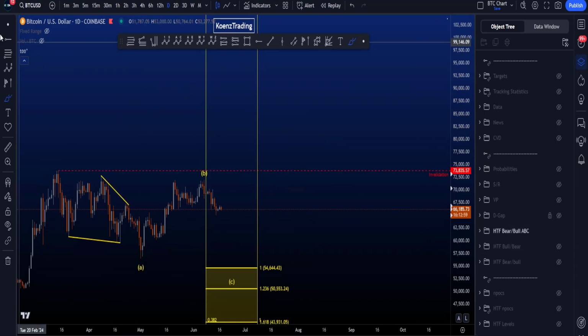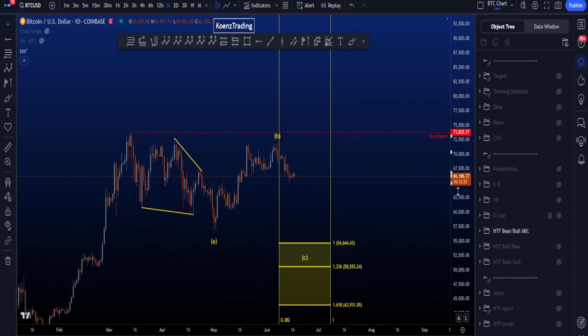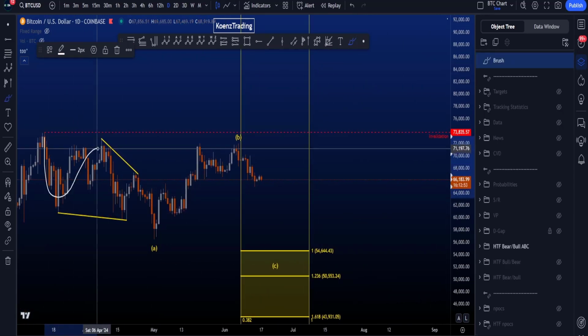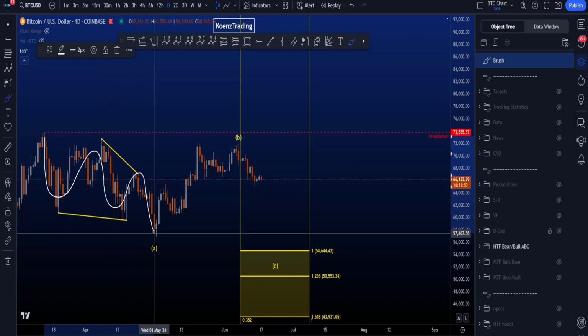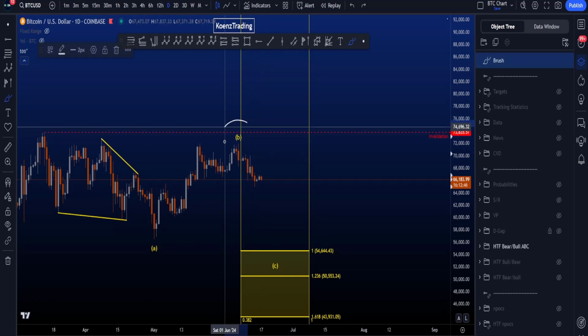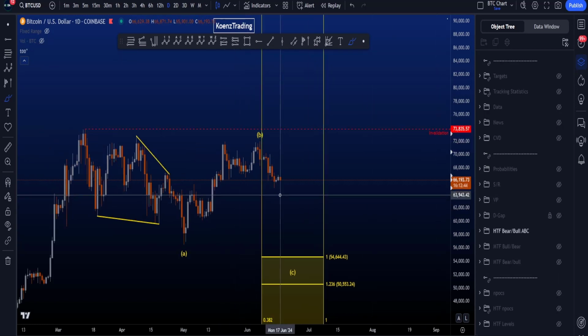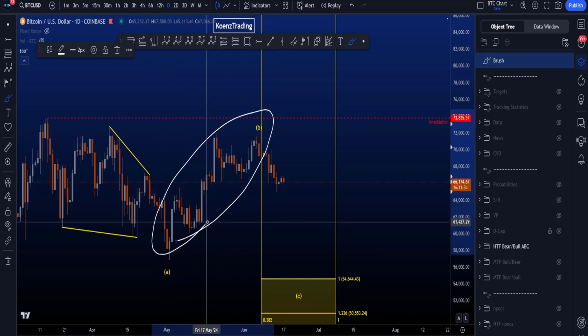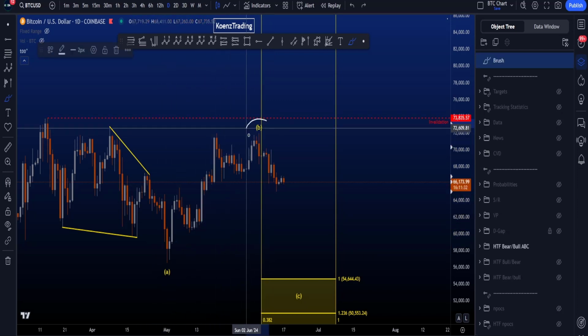The final scenario is the most bearish scenario, but also has the lowest probabilities at the moment, which is a zigzag. We have a leading diagonal 5-wave structure in a wave A, then we need a 3-wave B and a 5-wave C, and it is wave B that is a problem in this scenario. Inside wave B, we have to count a 3-wave corrective structure to the upside, and we can't put this wave